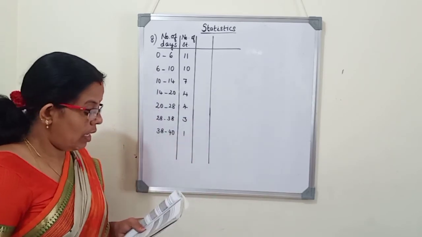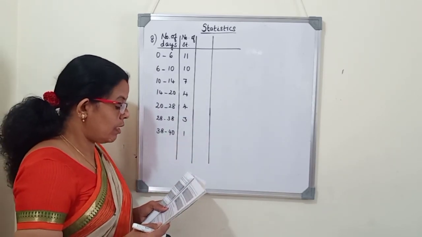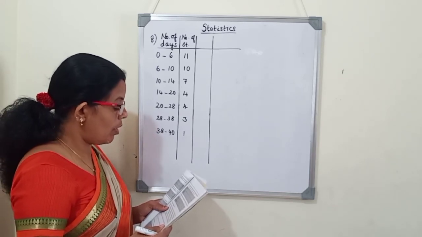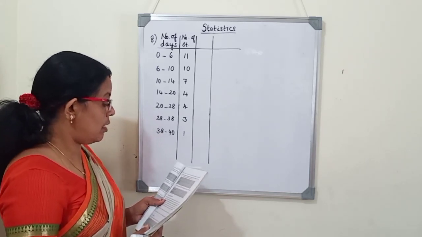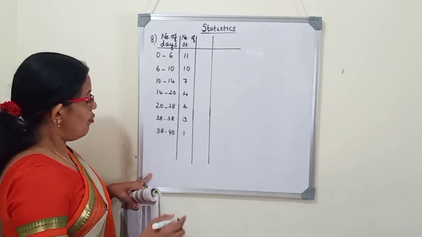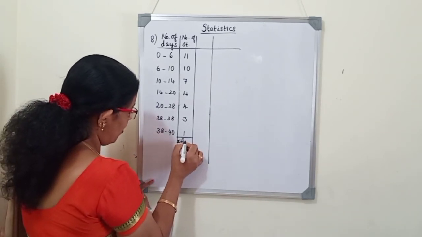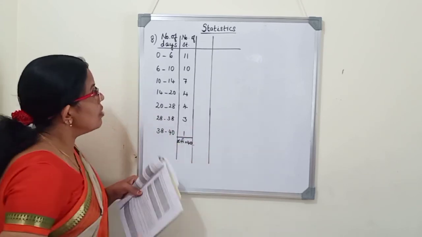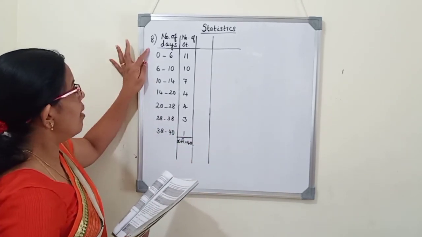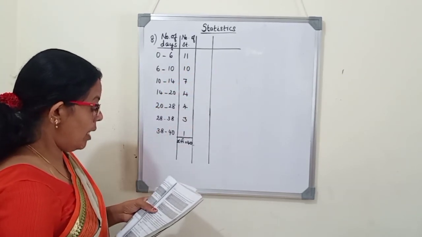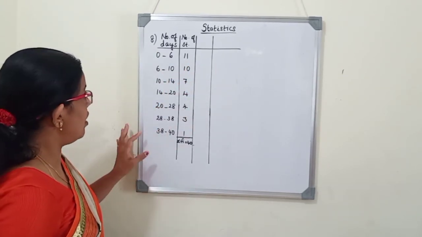Now, 8th question. A class teacher has the following absent record of 40 students of a class for the whole term. Find the mean number of days a student was absent. So, number of students is 40. So, here directly we can write sigma Fi is 40. So, this is the absent record, number of days a student was absent, and we want to find the mean number of days of a student absent.